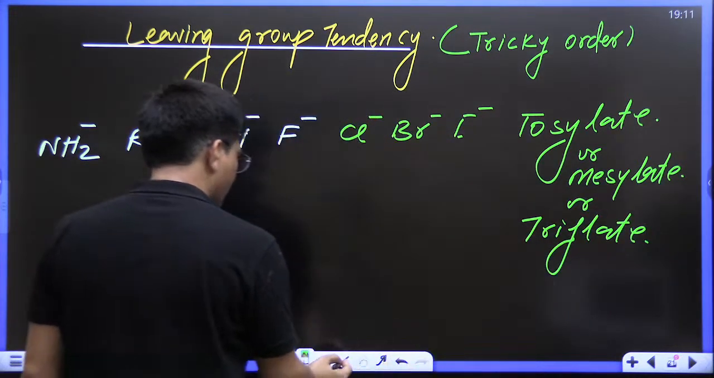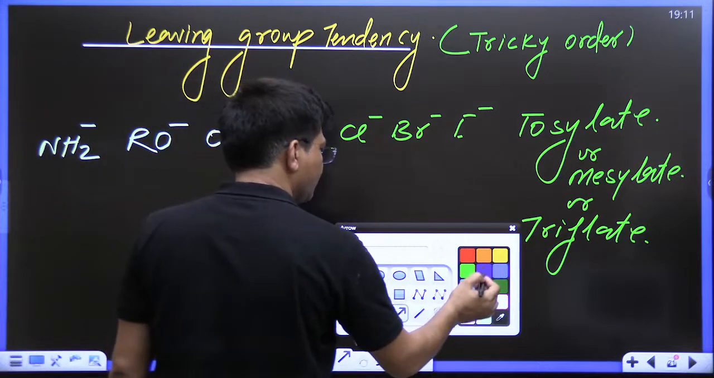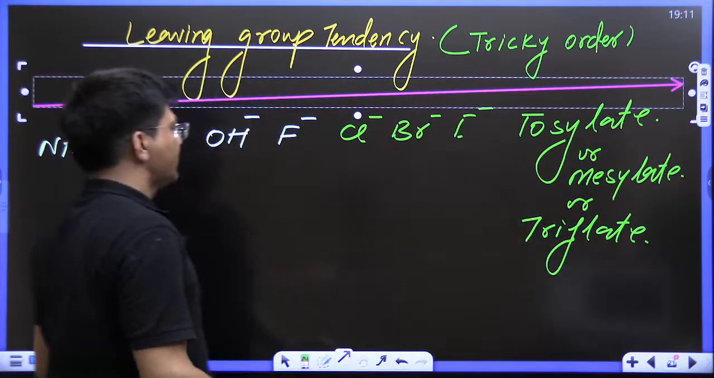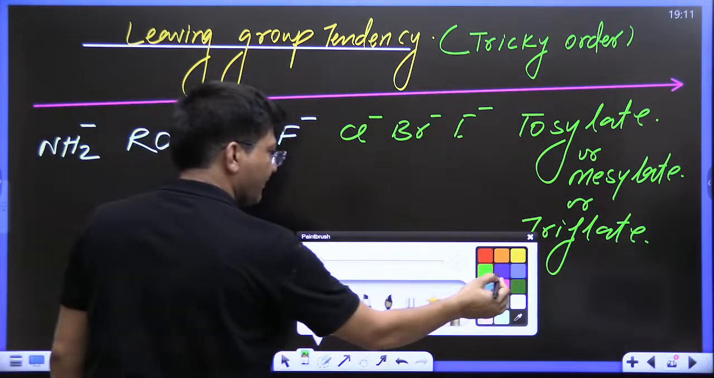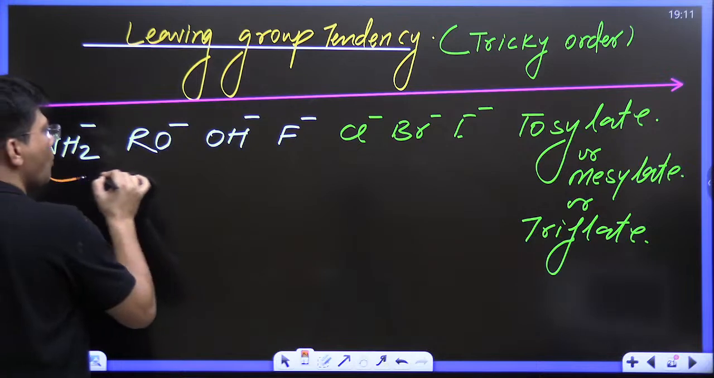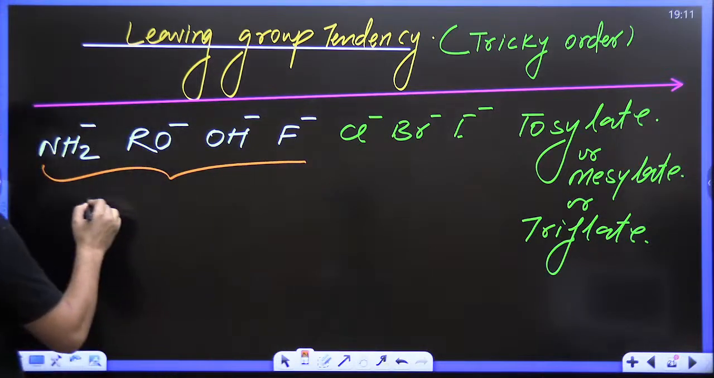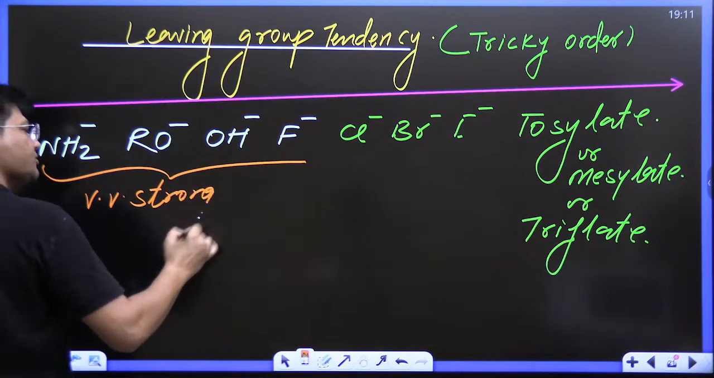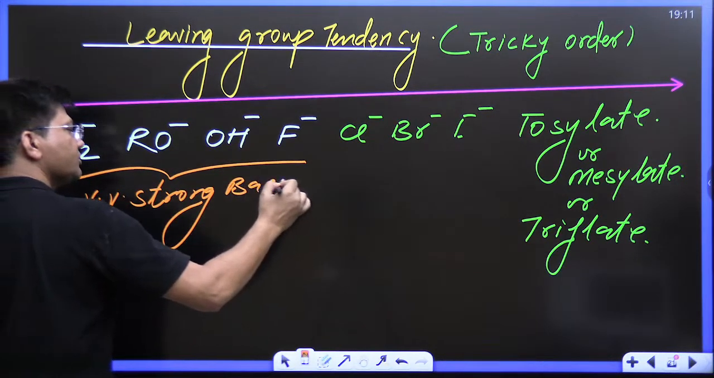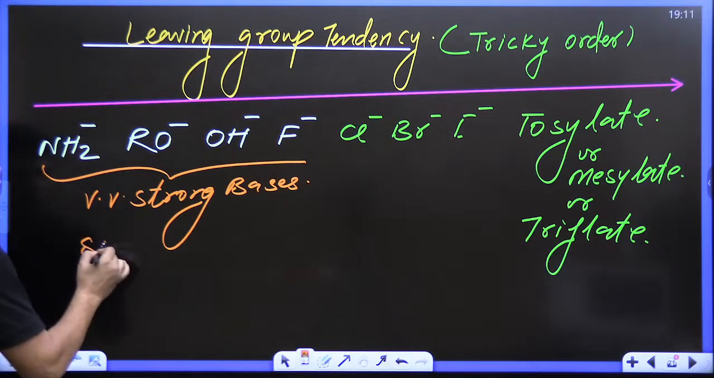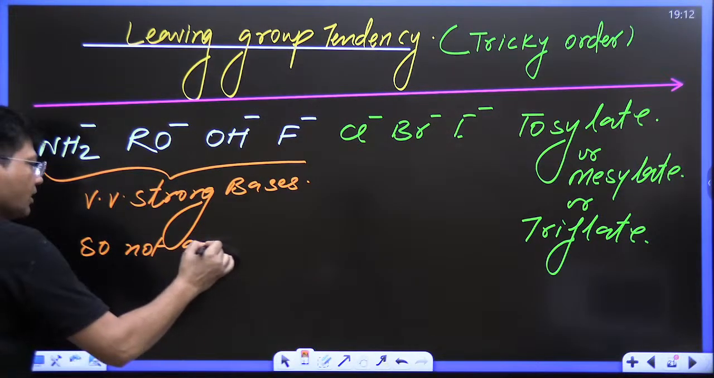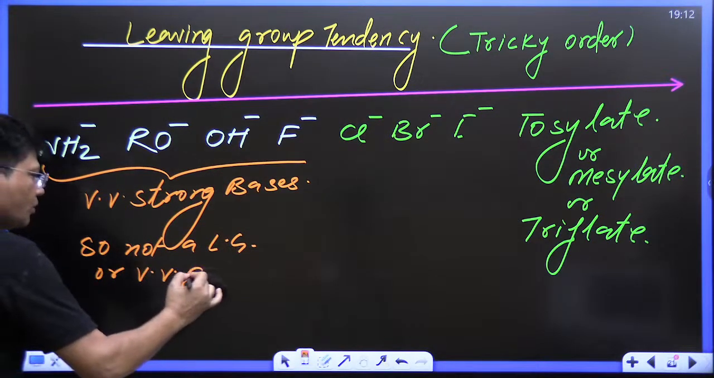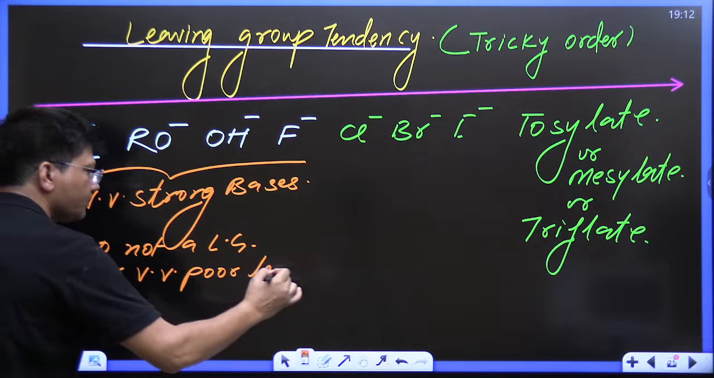This is the leaving group tendency order, kids. You have to understand it for tough questions. Let me tell you, everyone, these four are very, very strong bases. Not a leaving group, or a very, very poor leaving group.